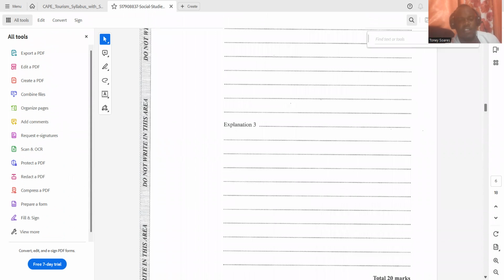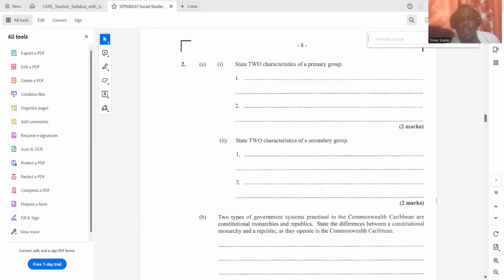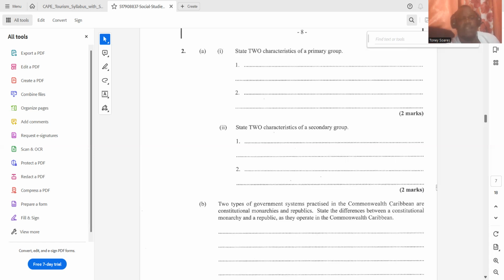So all actions require justification or an explanation. All right. Question 2AI says, state two characteristics of a primary group. A primary group has face-to-face interaction, and another characteristic is that primary groups are usually small. So secondary groups, let's flip that.